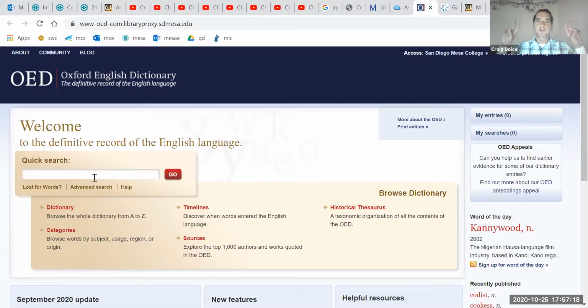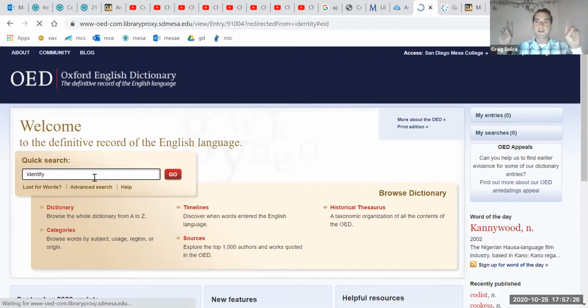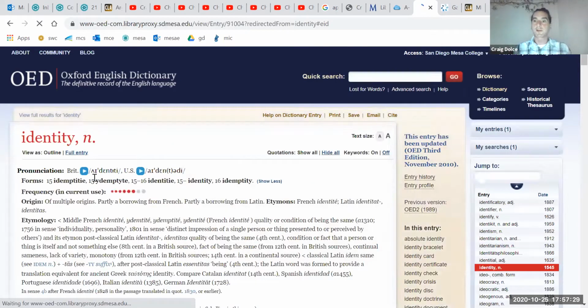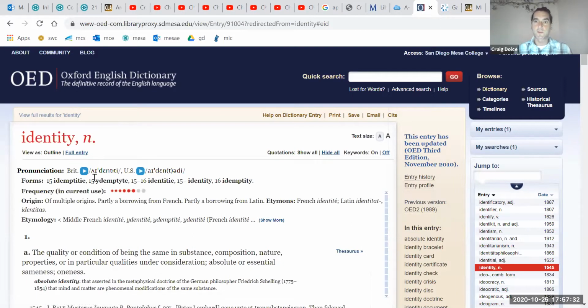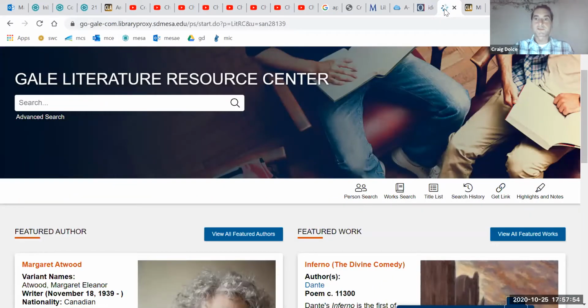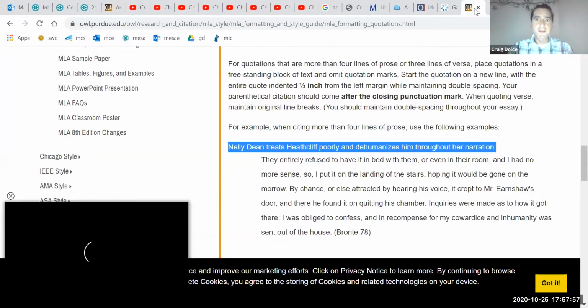When you cite the definition, cite it by the title of the word, because that's the web page. If I type in identity, the title of the source is "Identity," in quotes, from the Oxford English Dictionary, which would be in italics because that's your website. And again, remember, when you're citing definitions, you can use DEF period as an abbreviation for the definition. So it'd be identity definition 1A, identity DEF 1A. So you can use the Oxford English Dictionary, you can use the Literature Resource Center, great places to go for secondary sources.